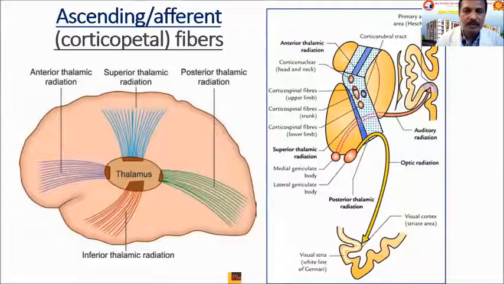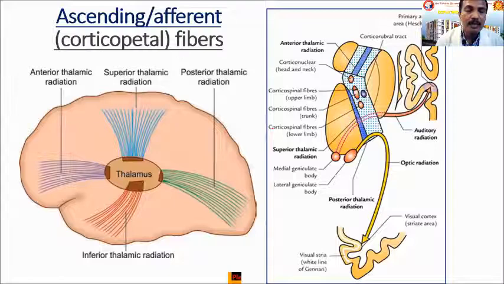Coming to the ascending fibers, the sensory fibers. As you know, in the spinal cord there are various sensory pathways, mainly the dorsal column medial lemniscus pathway and the anterolateral spinal lemniscus pathway. All these sensations are carried through the first order neurons present in the dorsal root ganglia, and they either project directly as the dorsal column medial lemniscus pathway to the brainstem, or they cross and project to the thalamus as the spinal lemniscus.